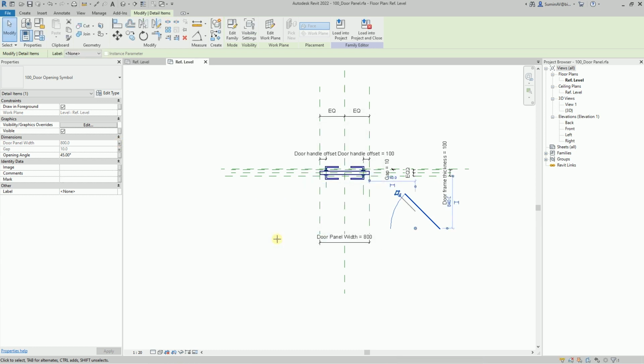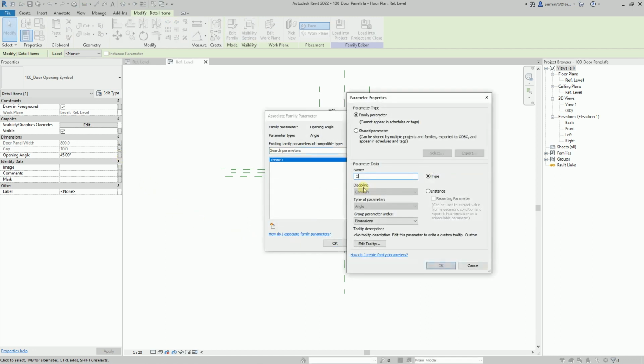For the opening angle, you will have to create a new corresponding parameter in this family. This will be an instance parameter, since we still have to pass it to the main door family.